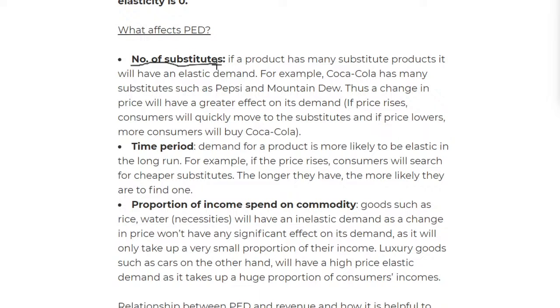For example, Coca-Cola and then a juice, or maybe Pepsi and Mountain Dew. If Pepsi's price increases, I'll go to Mountain Dew because they're alternate goods and it won't make a difference. That means that because of the change in price, there will be a great effect on its demand, right?